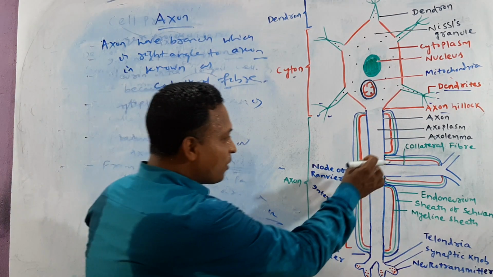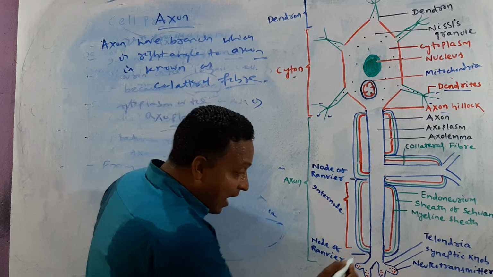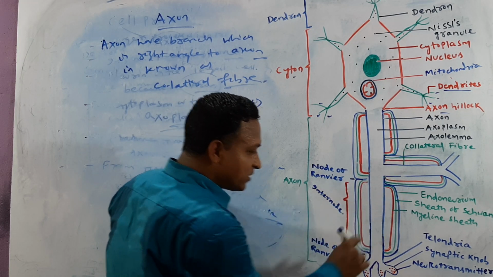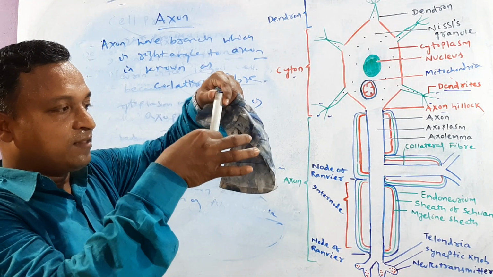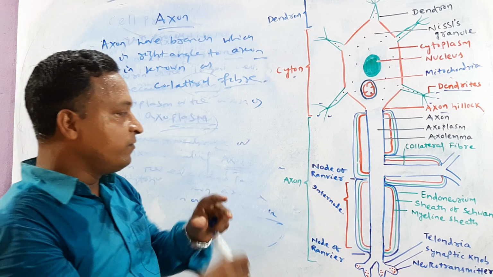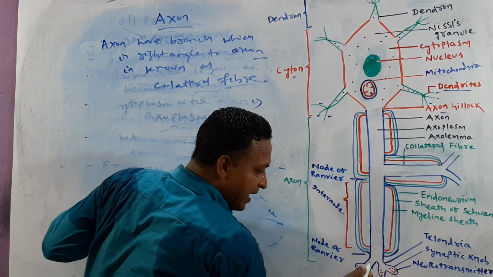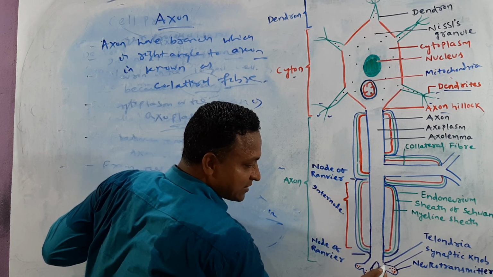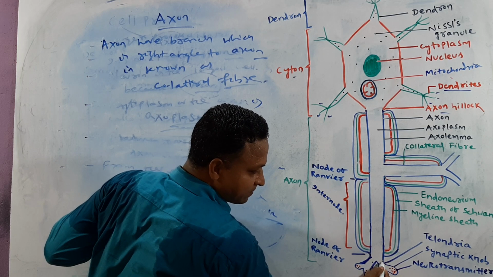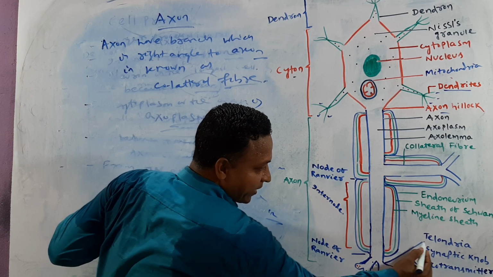The axon runs down and narrows towards the end. Try to focus. The axon narrows towards the end and is divisible into branches, here one branch, here another branch. We can call that telodendron.